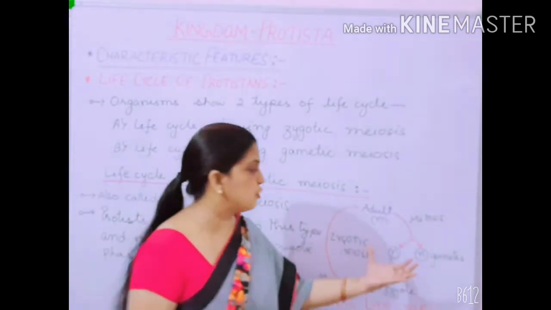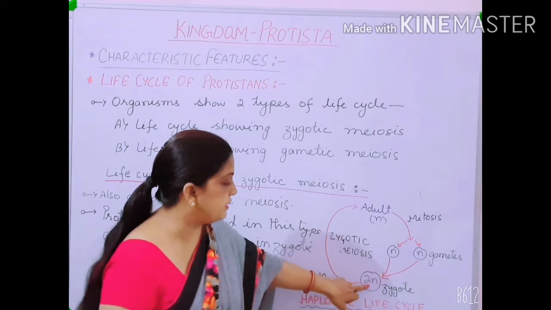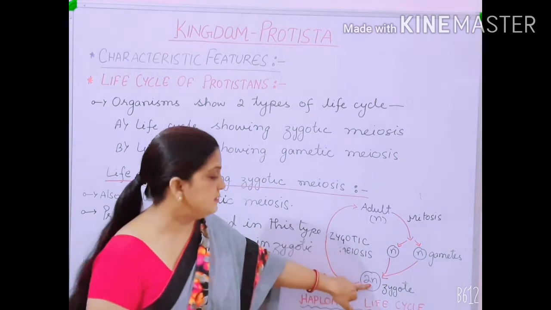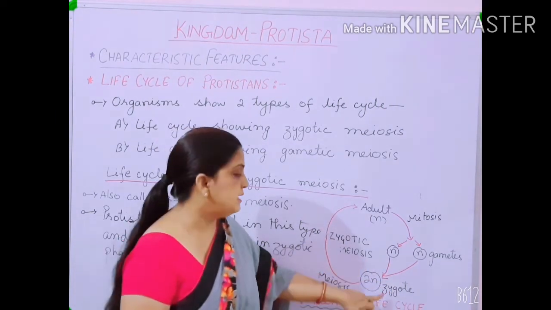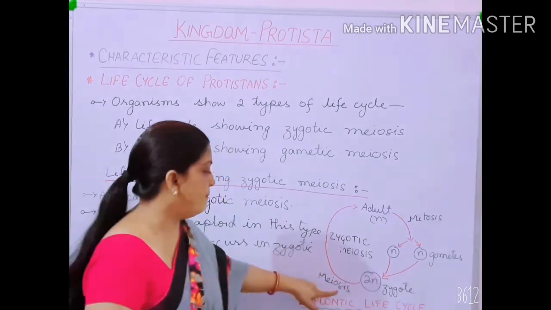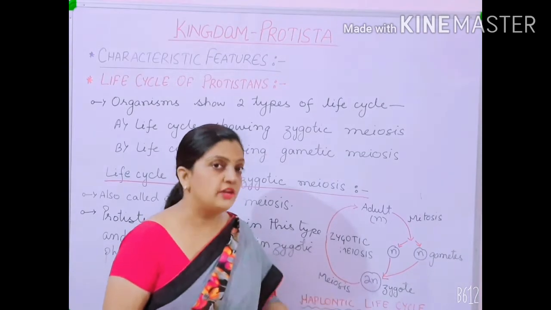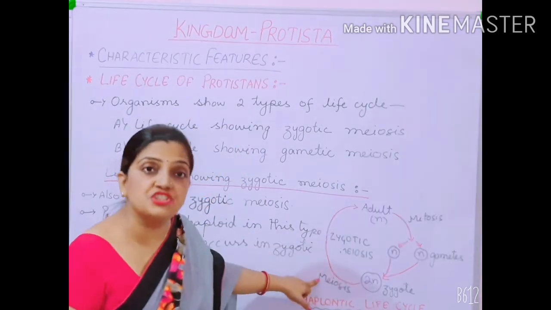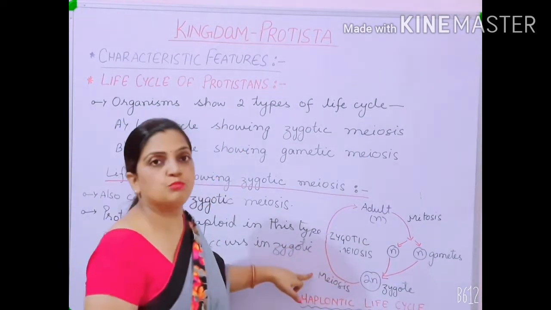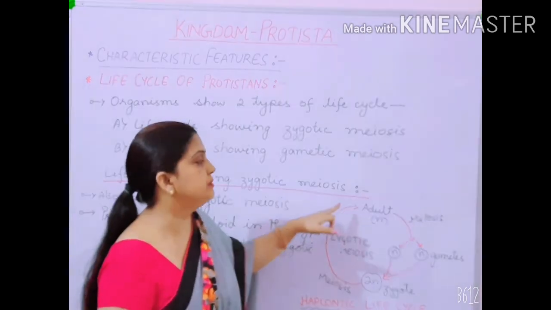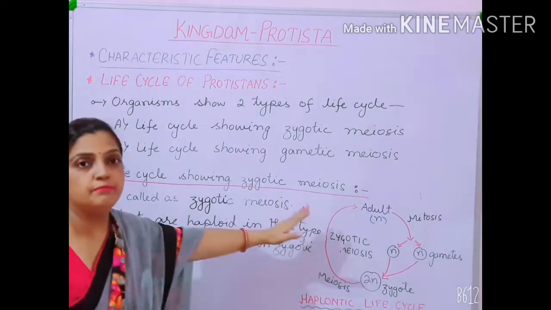Diploid means the number of chromosomes present in this gamete and in this gamete are retained and maintained in the zygote, and the zygote becomes a diploid structure. Now after this, what happens? This diploid zygote undergoes meiosis cell division, due to which the number of chromosomes again becomes half. Why? Because meiosis is a reductional division where the number of chromosomes becomes half. So due to this meiosis, the adults which are formed are again haploid. So this is what the life cycle showing zygotic meiosis means.